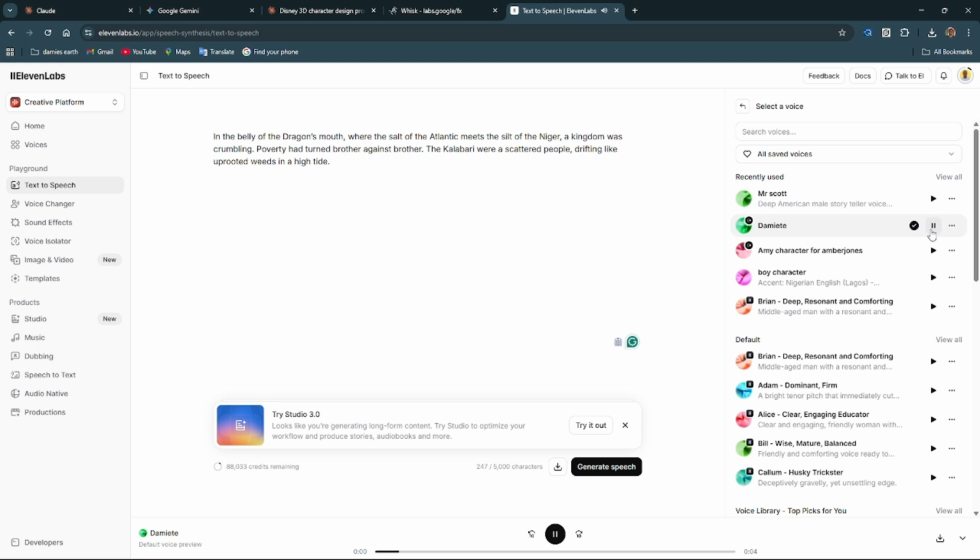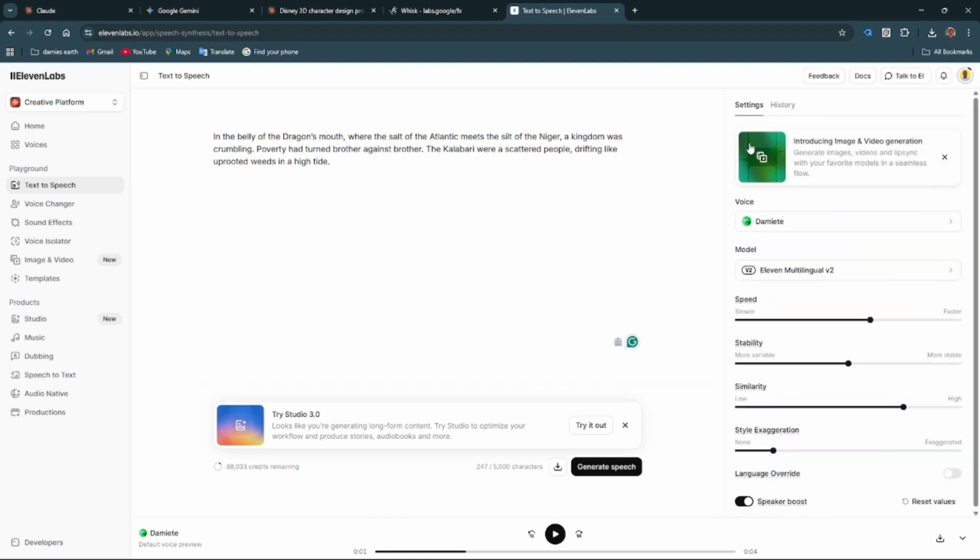What is that? It's supposed to be English. Please hold on. Why is it not? That's supposed to be English language. I wonder why it's sounding like that. Anyways, I'm going to generate the voiceover here.